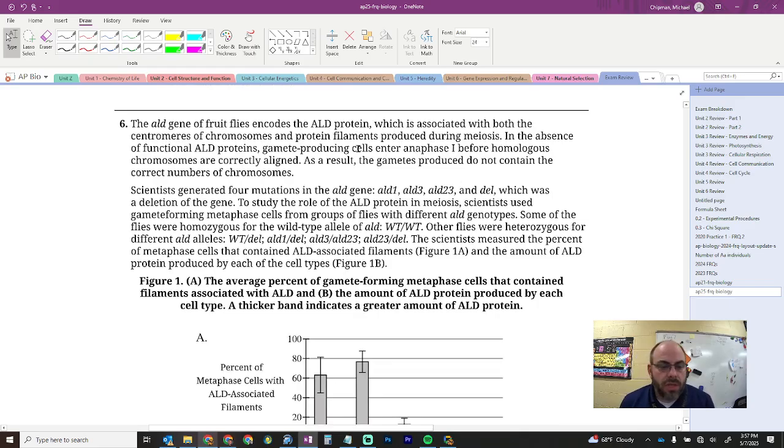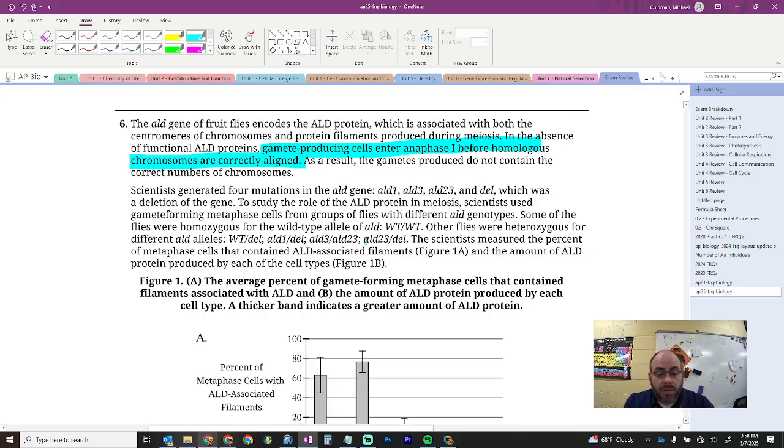The ALD gene, ALD makes it sound like a grocery store, the ALD gene of fruit flies encodes for the ALD protein, which is associated with both the centromeres of chromosomes and protein filaments produced during meiosis. In the absence of functional proteins, gamete-producing cells enter anaphase 1 before homologous chromosomes are correctly aligned. Very important here. If you don't have any of that, then you don't do that, right? As a result, the gametes produced do not contain the correct number of chromosomes.